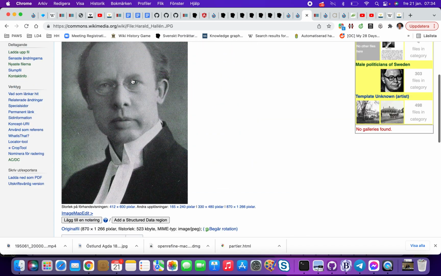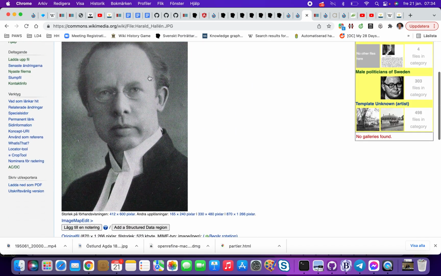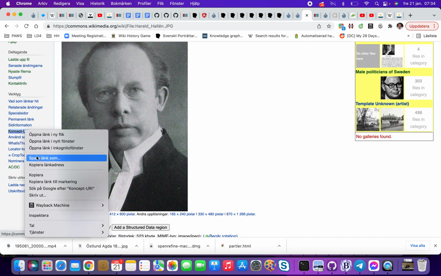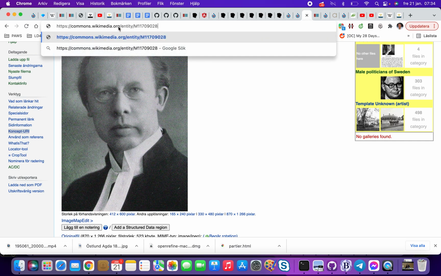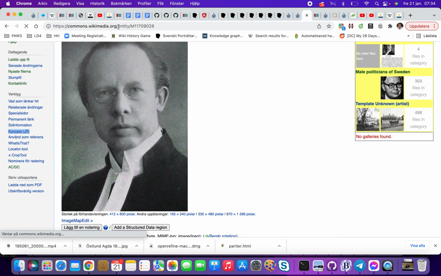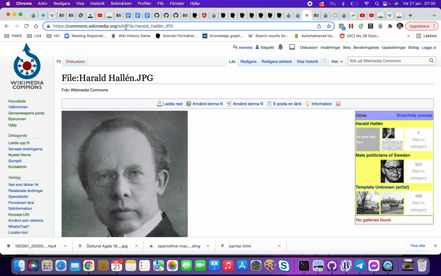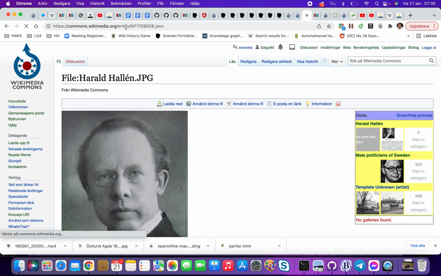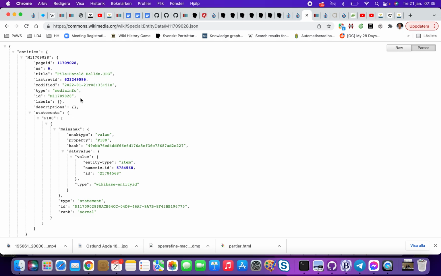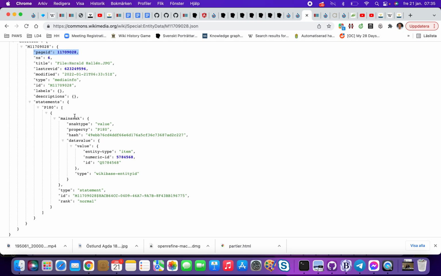So if we check, this is Harald Hallén, and to access the Wikibase, we copy this URL. And this is the unique ID. If I just click on that one, we will see the picture. But if I force it to show the machine readable form, I add JSON. So then we can see the unique number here. We can see that it's P180, which is depict, and it depicts this Q number.